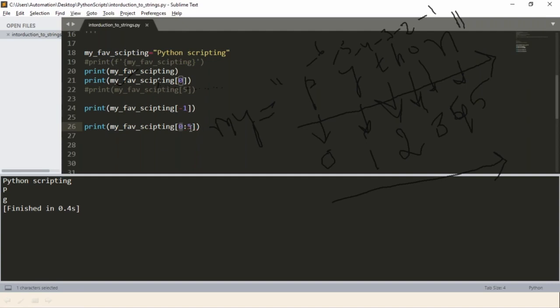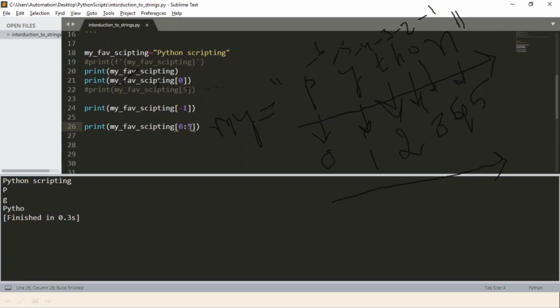To get 5 letters from 0, you take the 0th index, first index, second index, third index, fourth index, right? See, if I take PYTHO, 5 characters are over. So what is the range between 5 and 0? 5 minus 0, 5 characters you are getting starting from index 0. That means you will get up to the 4th index value. See the output.